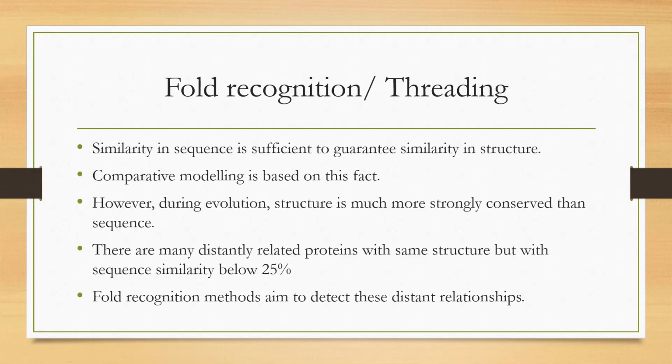Moving on to the next structure prediction method, that is fold recognition. This is also called threading. If you remember, the principle on which the comparative modeling method works is that similarity in sequence is sufficient to guarantee similarity in structure.